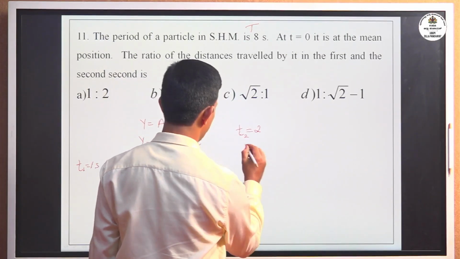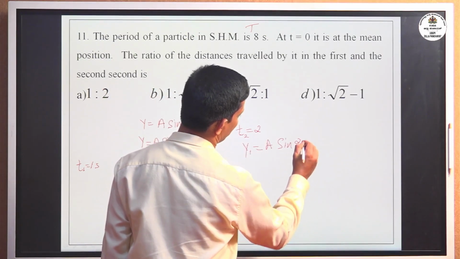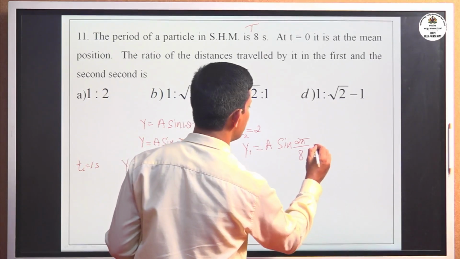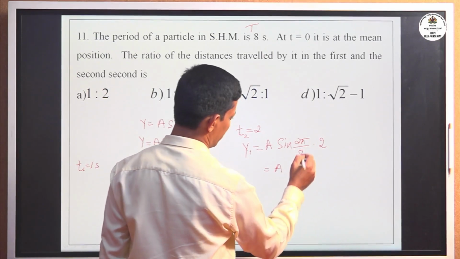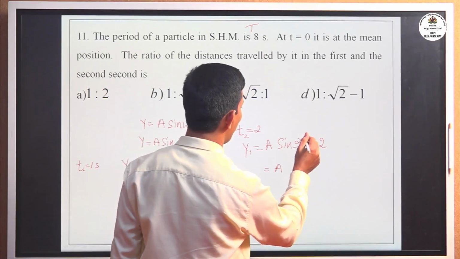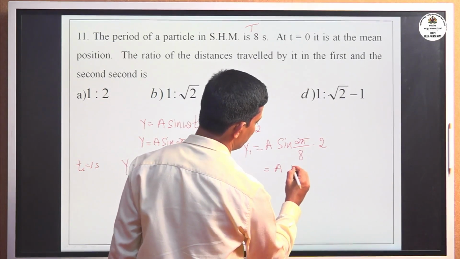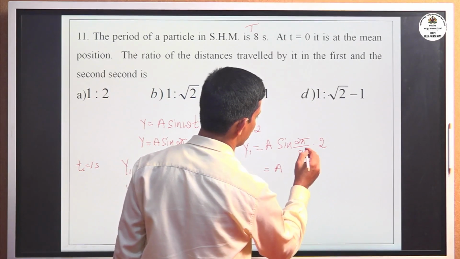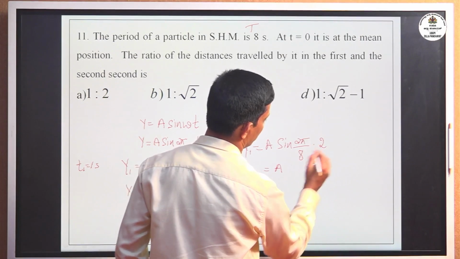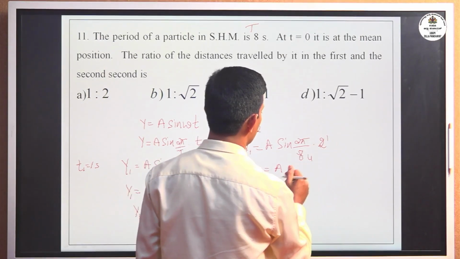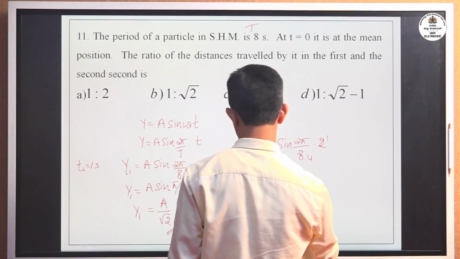Then apply the same equation, y2 equal to a sine 2 pi, time period is T given, but time here is 2 seconds. Now simplifying this one, a sine, that is 2 pi by 8 into 2, that is 2 into 2, 2 fours, you can get 360 degree divided by 4, sine 90, that is 1.